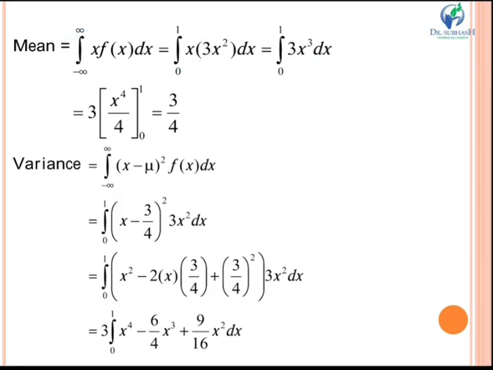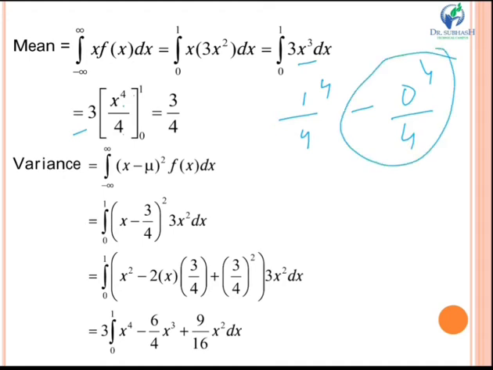Now we will simply integrate this equation. 3 will be as it is. Integration of x cube will be x raised to 4 by 4. Now we will put the limits, upper limit minus lower limit. So first we put the limit, you get 1 raised to 4 by 4 minus 0 raised to 4 by 4. So this term will become 0 and you get 1 by 4 into 3, which is equal to 3 by 4.